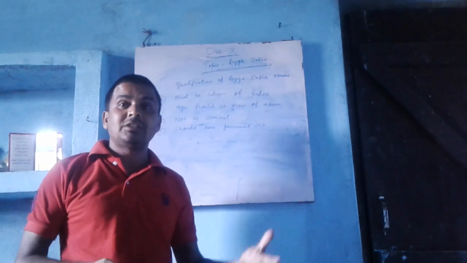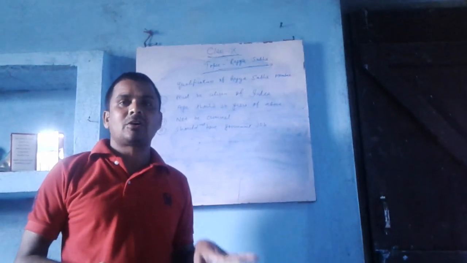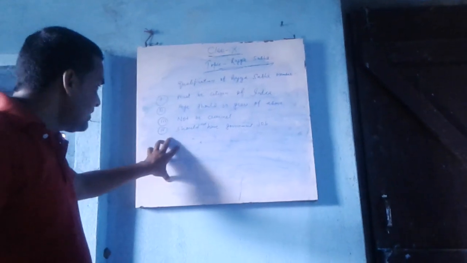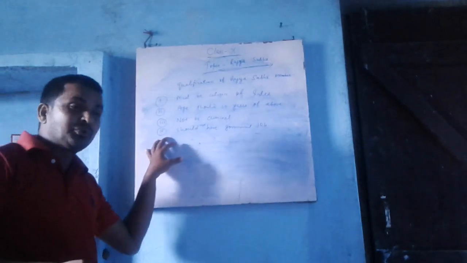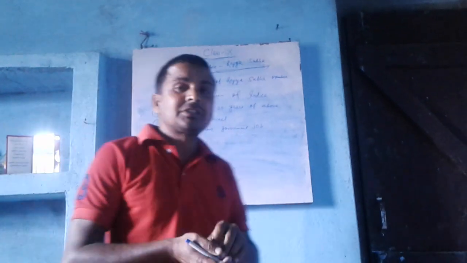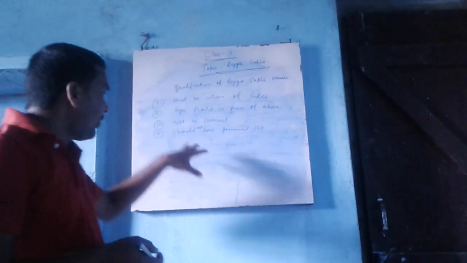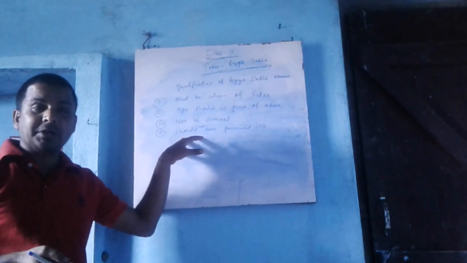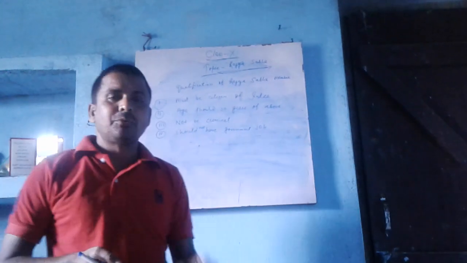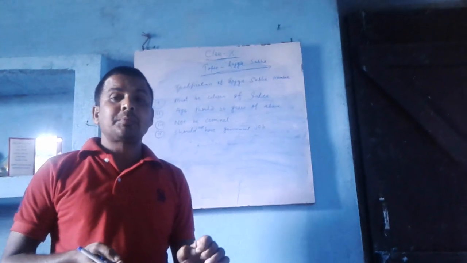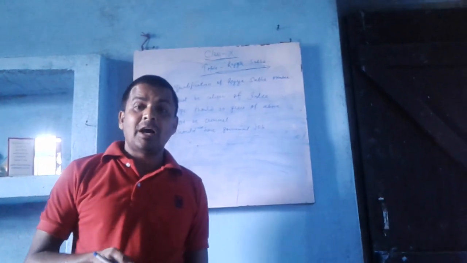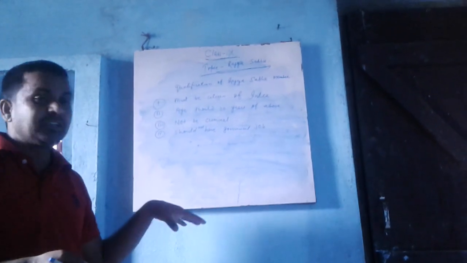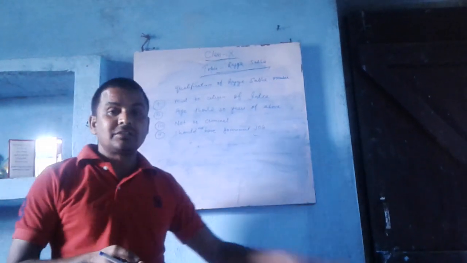Then only that type of person can contest the Rajya Sabha election. Next, a person who wants to contest should not hold any profitable office of the government. It means they should not have a government job. If they have a government job and want to contest, first they have to resign from the government office, then only they can contest the election.